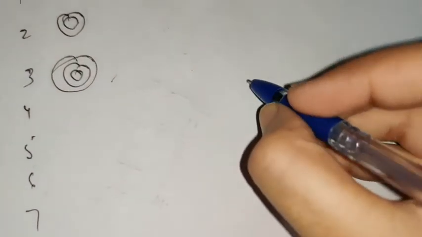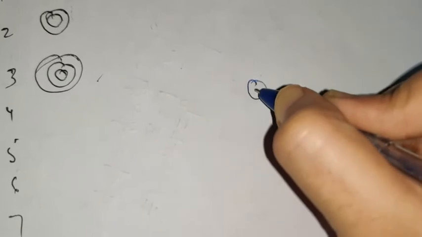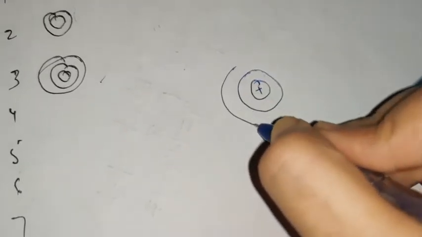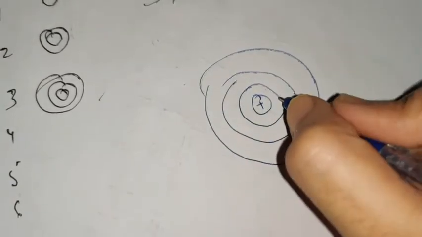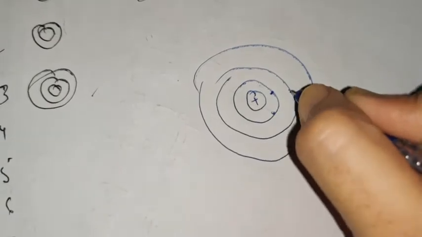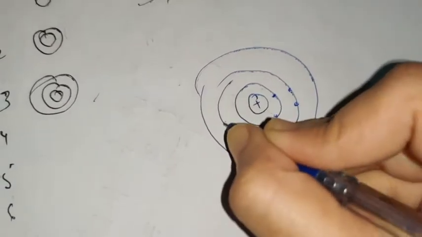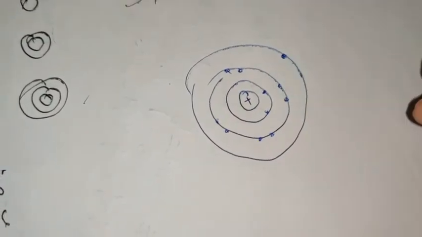For example, if I consider sodium atom, it has a centrally located nucleus and 3 shells like this. In the first shell it has 2 electrons, then the second shell it has 8 electrons, and in the third shell it has 1 electron.